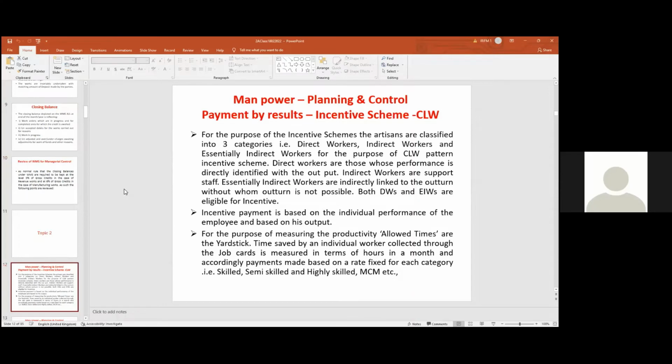This topic is manpower planning and control. This is a small question asked in workshops. There is an incentive scheme in Indian Railways, General Railway workshops. In General Railway workshops and production units, the artisans, the workers in these production units and workshops, are classified into three categories. Direct workers, they are known as skilled, semi-skilled, highly skilled,